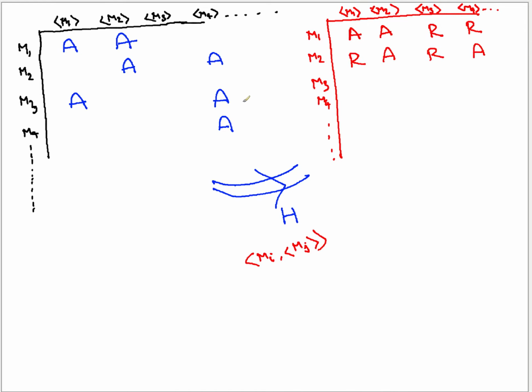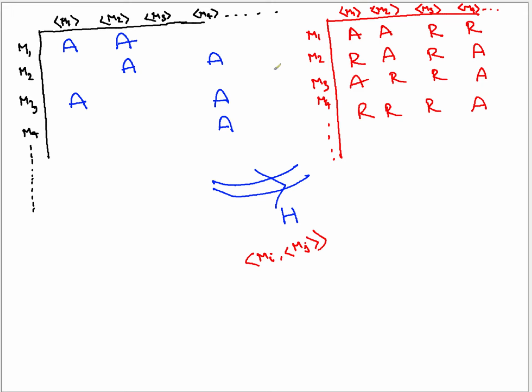M3 does what? For M3 you have accept, reject, reject, accept, and here you have reject, reject, reject, accept. So when you apply this decider on this table, you will have all the entries filled in. The missing entries are replaced by reject. Why? Because the decider is able to predict when it goes in a loop. If it doesn't, certainly after some time it is going to halt and reject. So the decider is able to fill all the entries. Yes or no?